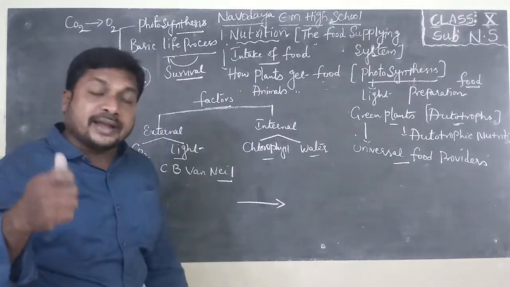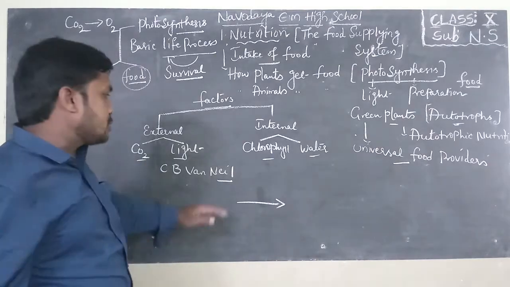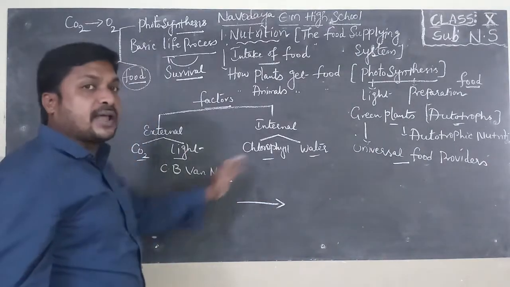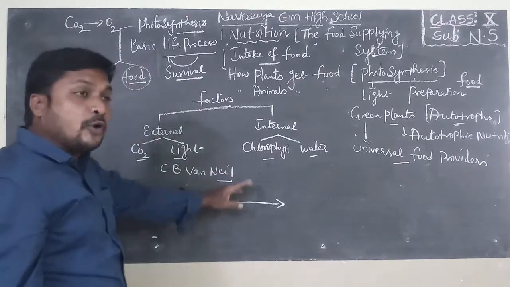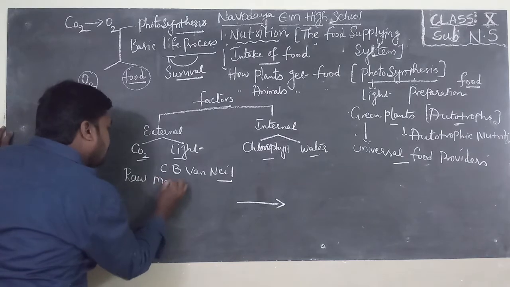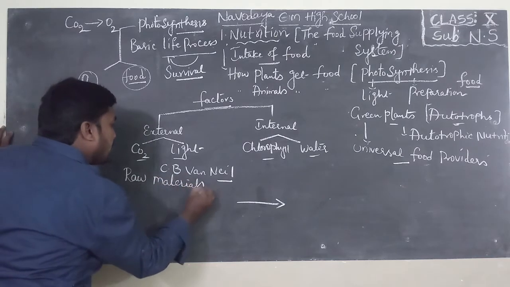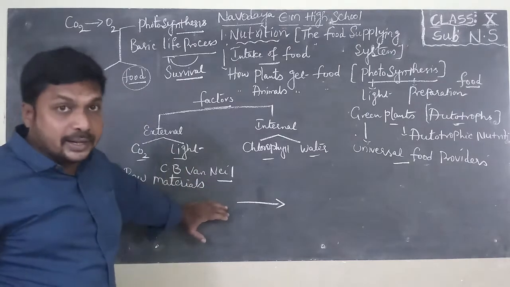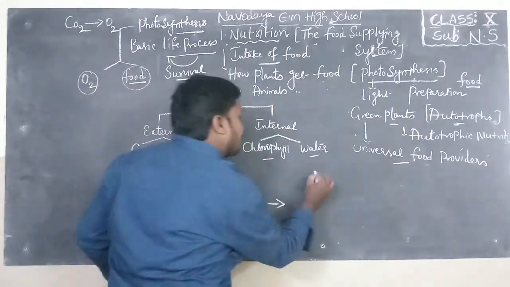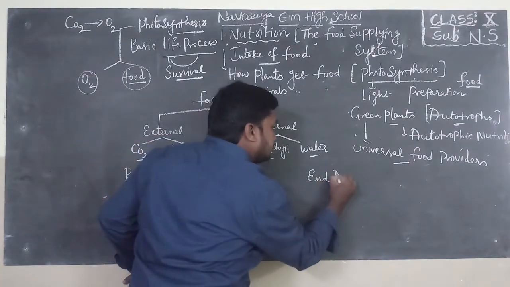If you want to write a chemical equation, first you have to draw the arrow. Before the arrow, you have to write raw materials, meaning the four factors. After the arrow, you have to write end products.